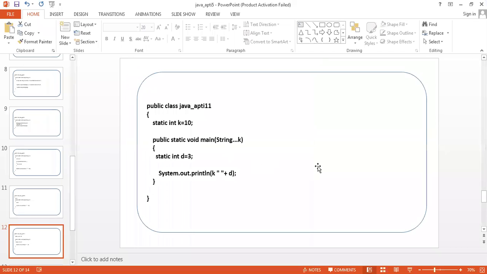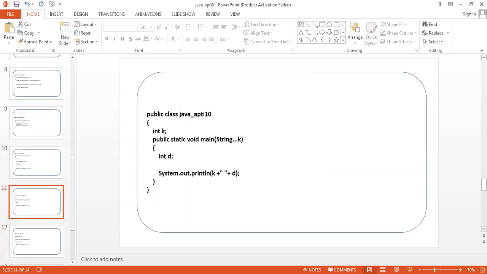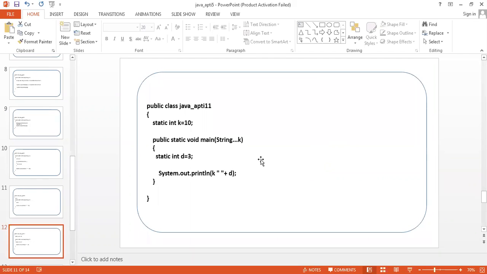So in this case now, in the last code I'm not initialized here, not initialized here, also not initialized. Now I perform the initialization also. So a static variable we can access directly. It will print 10 and 3. Yes, sir. It will print 10 and 3.